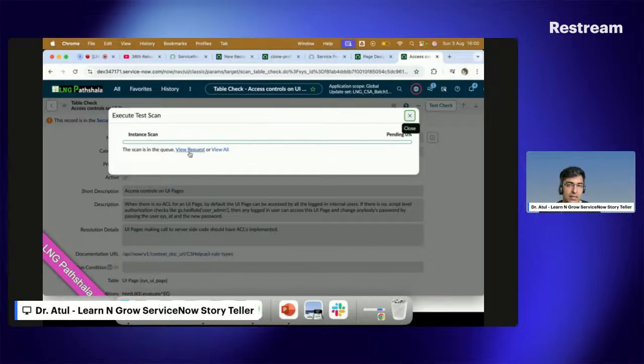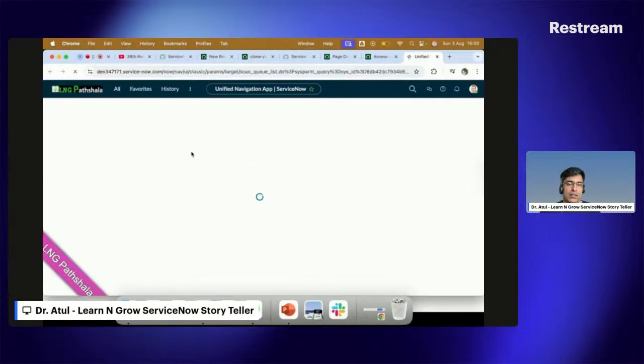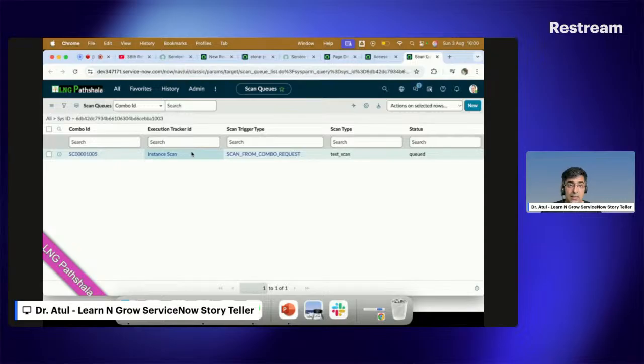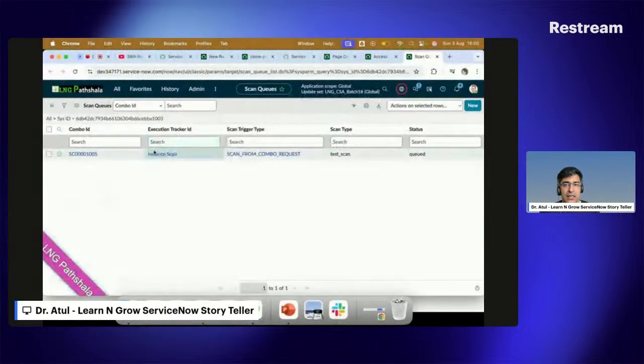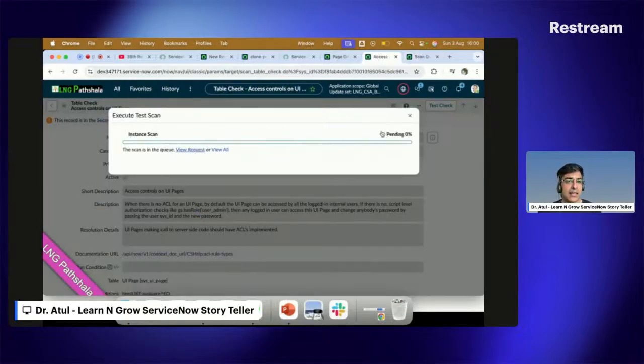Now you can see I have queuing as well. If you want to cancel, you can see the cancel scan button in this place. And queue means you can see that my scan is now in the queue. The execution tracker ID is instance scan, and this is my combo ID. So something new has been introduced by ServiceNow if you want to do scanning.